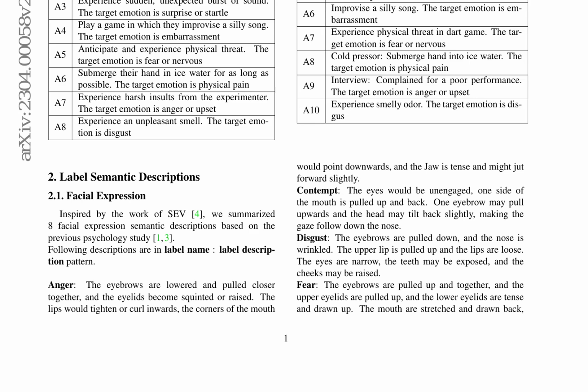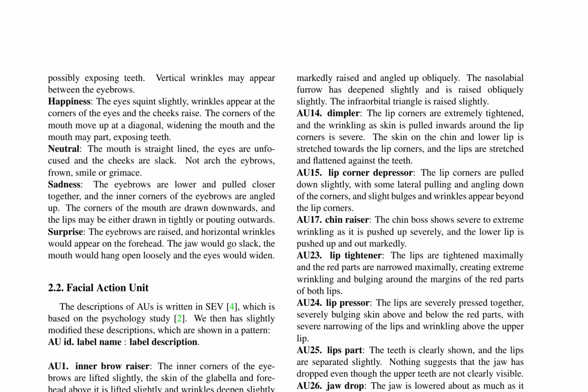The descriptions are based on the work of [4] and psychology studies [2]. The labels, including AU1 to AU26, are described in detail, covering various facial features, such as eyebrow movements, cheek raisers, and lip tighteners. The pseudocodes for pre-training and fine-tuning are provided in Algorithm 1 and 2, respectively. These algorithms outline the steps for training the model using the text-driven contrastive learning framework.